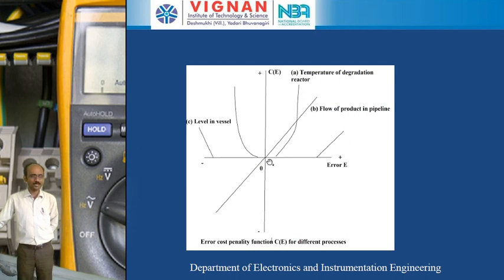Suppose let us assume that our desired temperature is 100 degrees centigrade. Suppose the temperature is changed to 103 degrees centigrade, then the error is plus 3. If the error is positive, then also we are going to be getting some curve. This curve indicates that we are going to be estimating some cost of penalty for rectifying those errors.